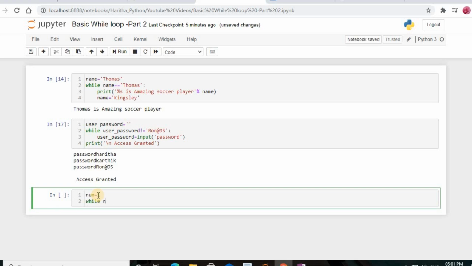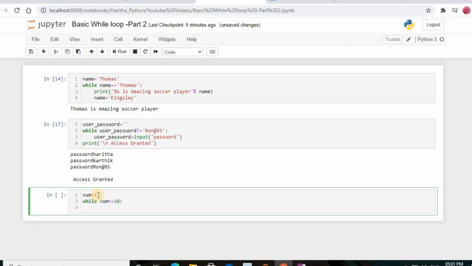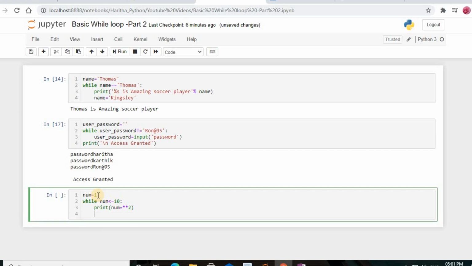While, because I want only the squares of 10 integers, I don't want more than that. Squares is nothing but multiplying the same number by itself. So this is what I've written.